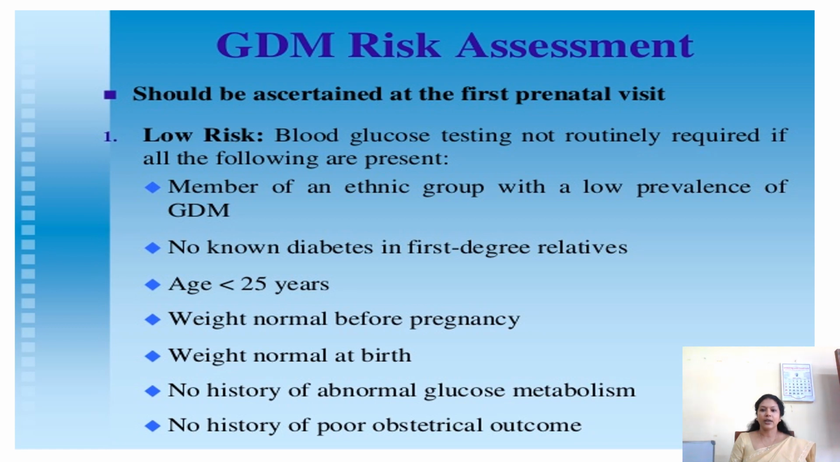Now, to whom do we have to conduct the screening? The low risk people include members of an ethnic group with low prevalence of GDM, with no known history of first degree relatives having diabetes mellitus, age below 25, normal weight of the mother, and if the mother has had a previous birth, normal weight of the baby, no history of abnormal glucose metabolism, and no history of poor obstetrical outcome. In these cases we consider the woman low risk.